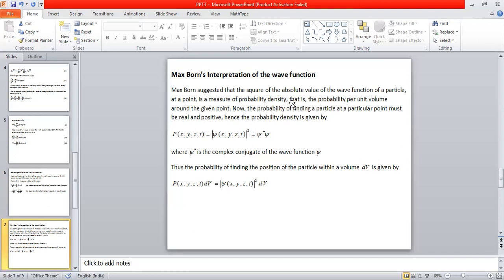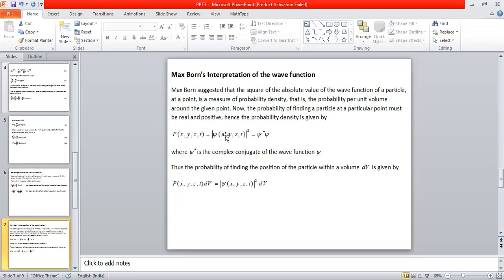The meaning of probability density is the probability of finding the particle at that particular time, at that particular place, per unit volume around the given point. I want to repeat once again: probability density is nothing but the probability of finding the particle at a given place per unit volume at a given time.